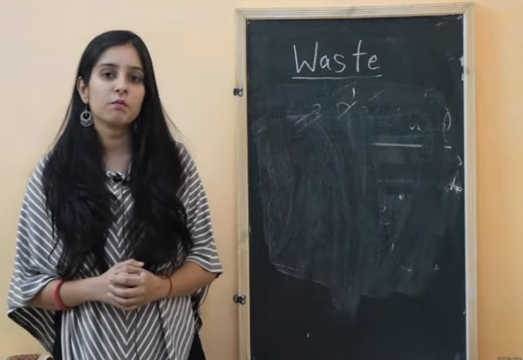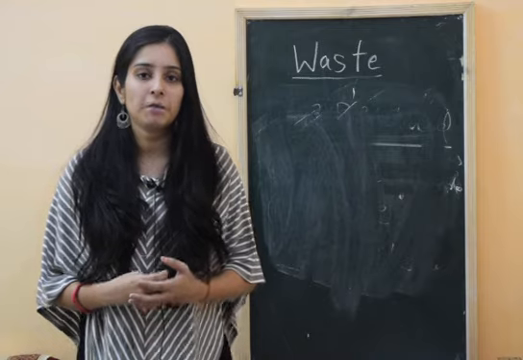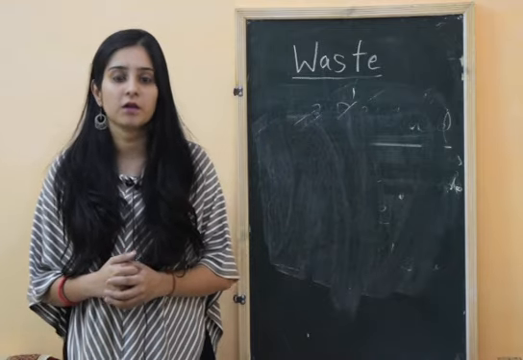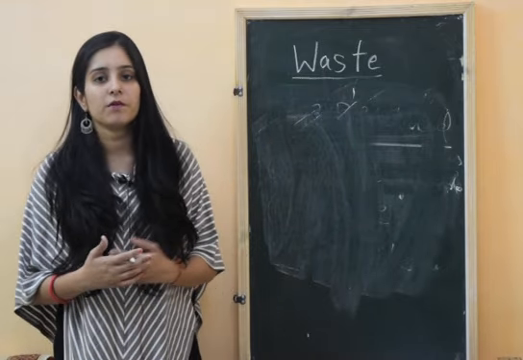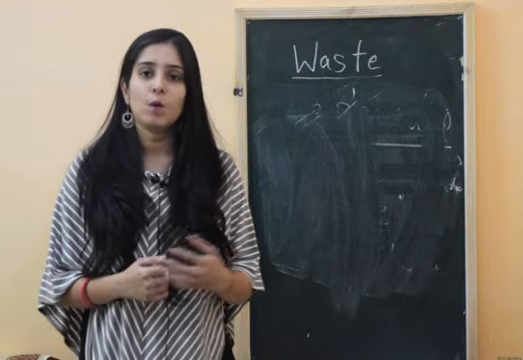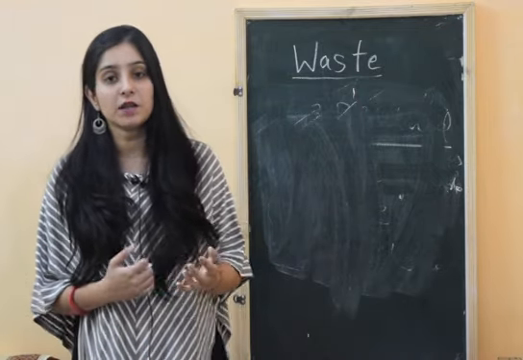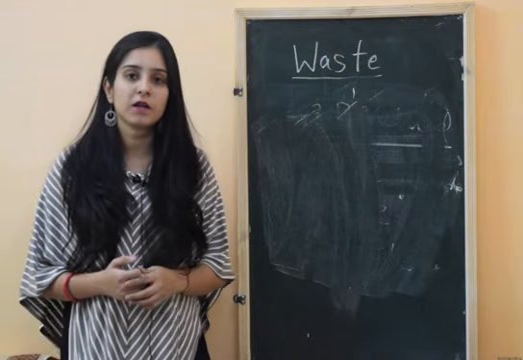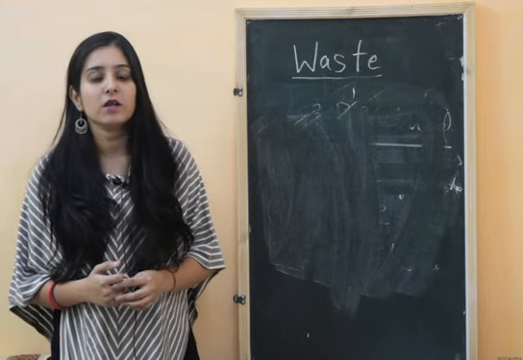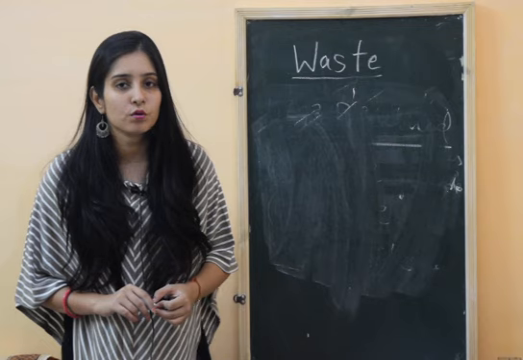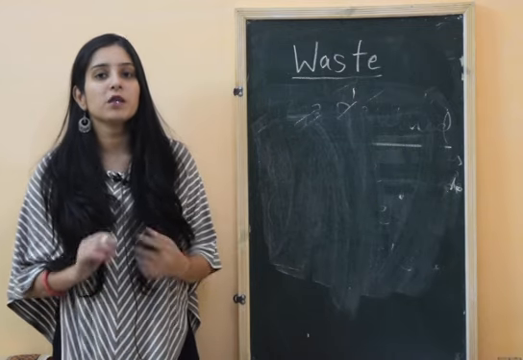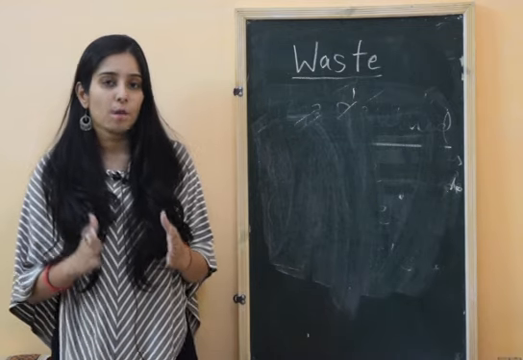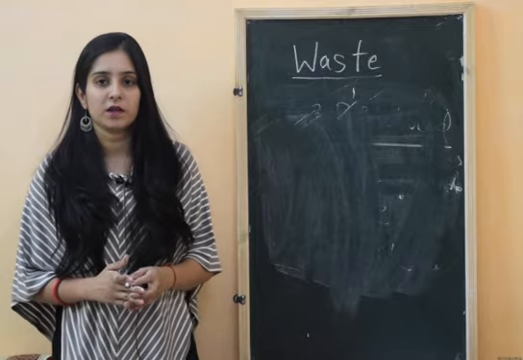There are some disposal methods. I'm giving you the names; in the next class we will discuss them briefly. For example, the first method is landfilling, open dumping is used, incineration is used, composting, vermicomposting, and sometimes dumping into the sea is also used. By using all these methods we can properly dispose of waste material.